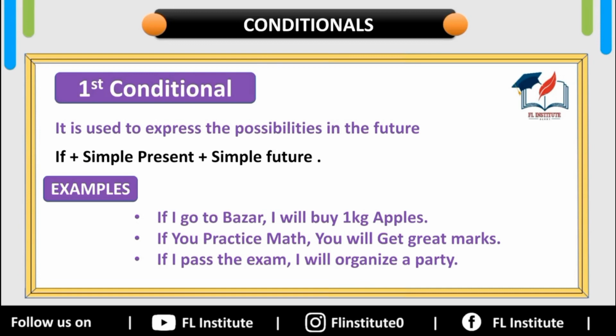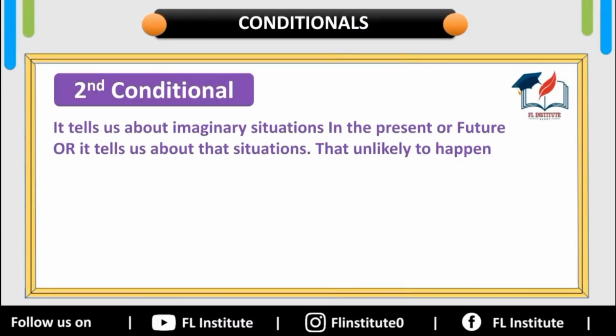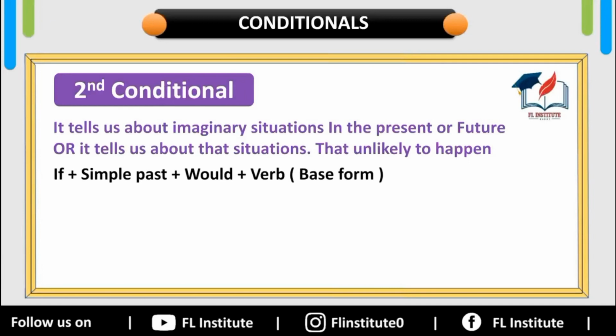So let's step ahead toward the second conditional. Second conditional tells us about imaginary or hypothetical situations in the present or future, situations that are unlikely to happen. Let's move ahead toward the structure of it: if plus simple past plus would plus verb base form.